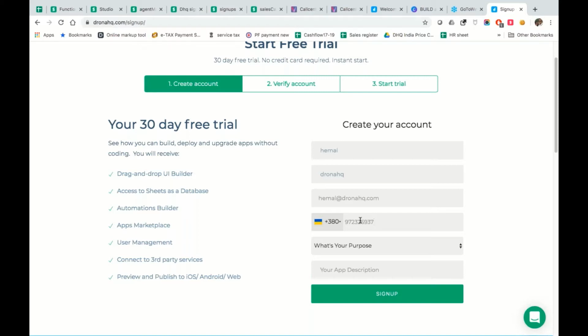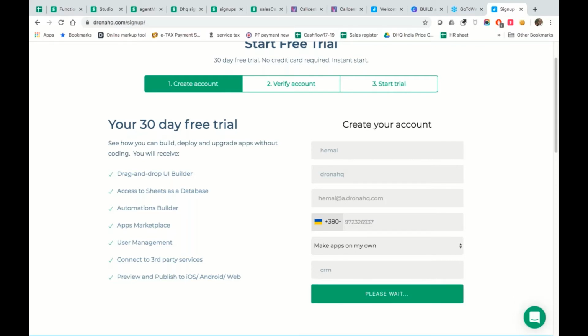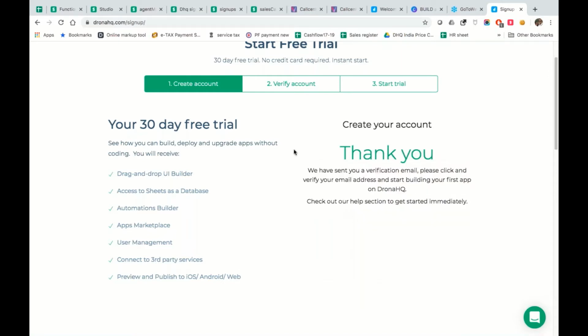And then we're going to put some purpose on this. Let's assume I want to make apps on my own, and I want to make a CRM. So here we go. At the moment, it looks like he has already signed up, so we can use a pseudo ID for him. And let's get this going. Now this should be good to go.